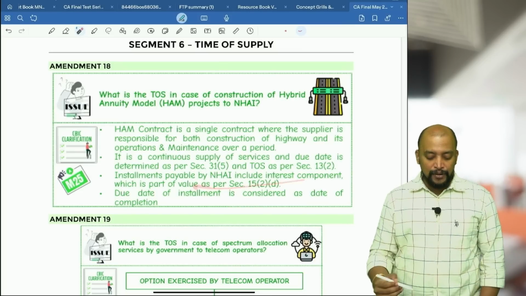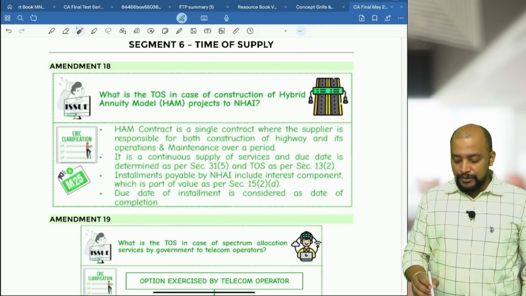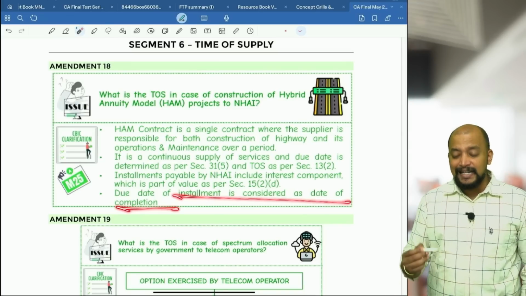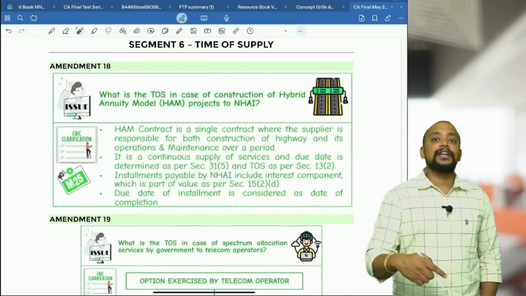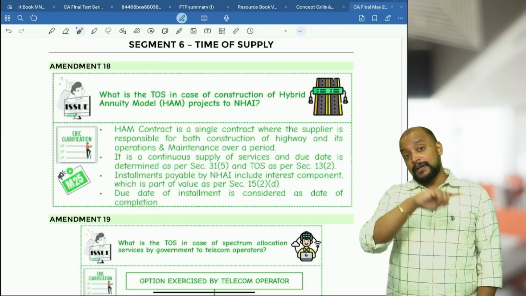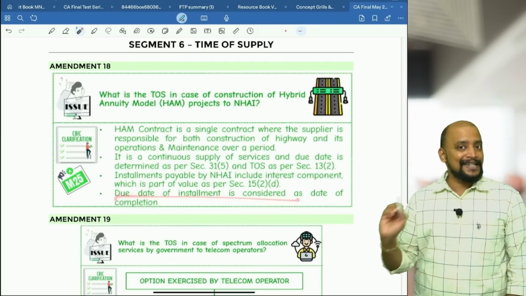Accordingly, it will be included in the value. And what will be taken as the due date of installment? The due date of installment is considered as the date of completion. Basically, when the date of completion comes, if the invoice is not given within the due date, then only the date of completion or date of payment will come. So the date of completion will be the due date of installment.